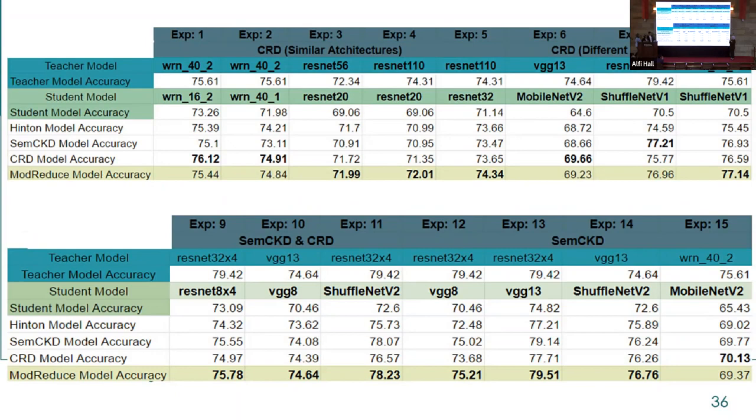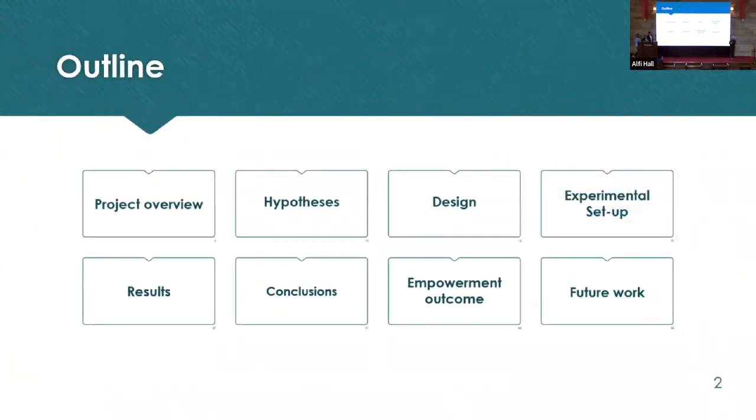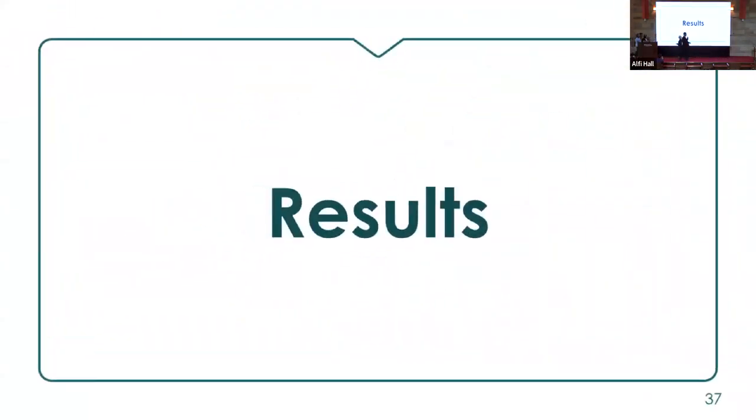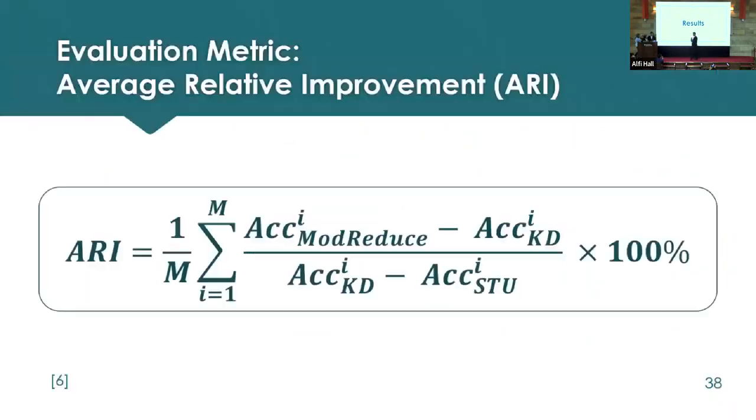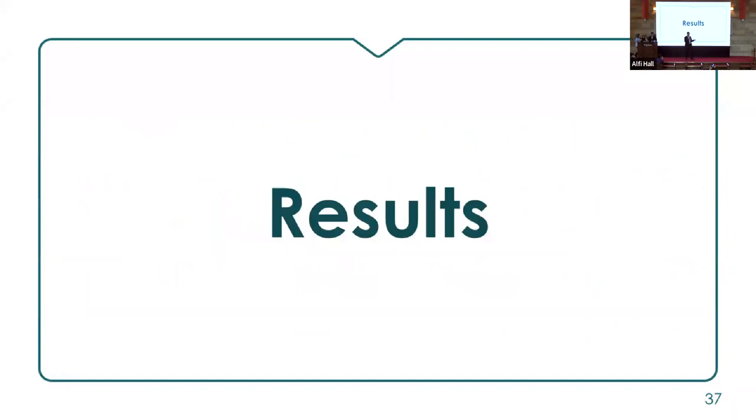So now we will go through the detailed results of our experiments with Mahfouz. Okay, so we have now seen the general setup of the experiments. We have 15 experiments, and these experiments basically merged the state-of-the-art experiments. Out of these 15 experiments, we actually surpassed the state-of-the-art in 10 experiments. Let me walk you through the detailed results.